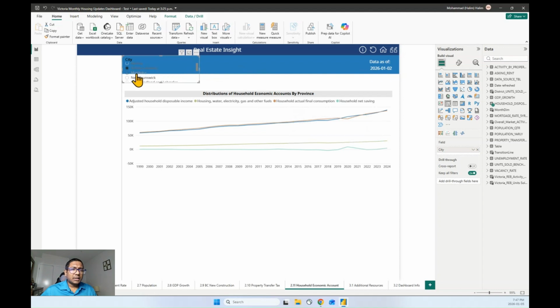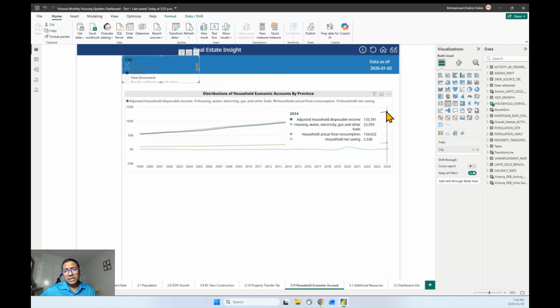Now, if you look at another province, Manitoba, I can see here that Manitoba has a similar income category to British Columbia, $133,000, but their housing cost is relatively low compared to British Columbia, only $23,000. The final consumption is $134,000, so at the end of this year they have savings of $2,300.